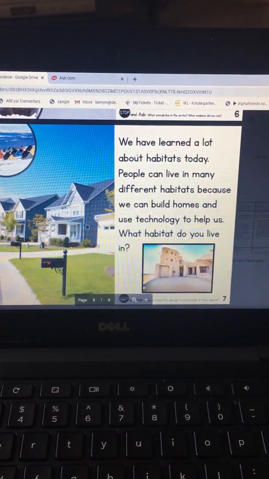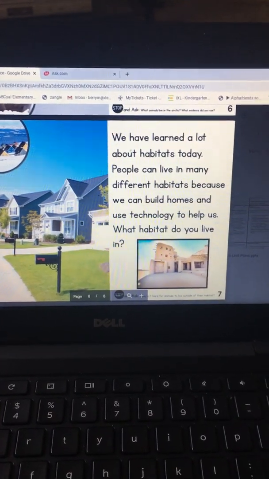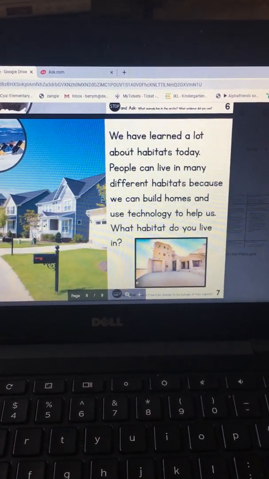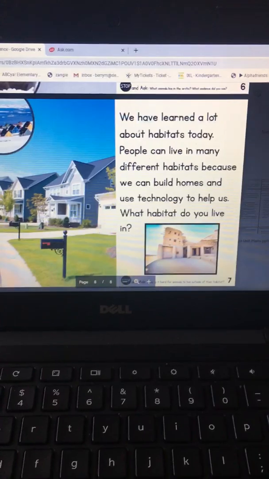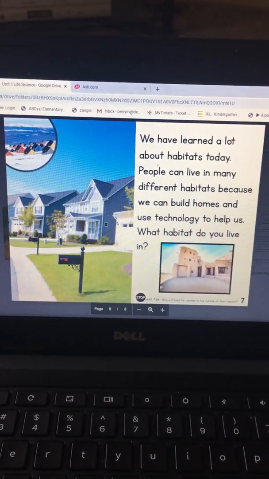We have learned a lot about habitats today. People can live in many different habitats because we can build homes and use technology to help us. What habitat do you live in? I live in a condo, boys and girls.